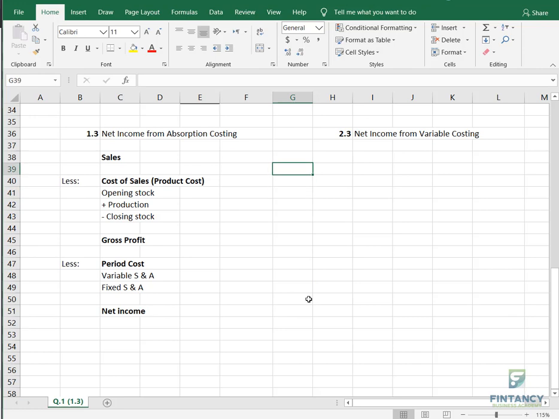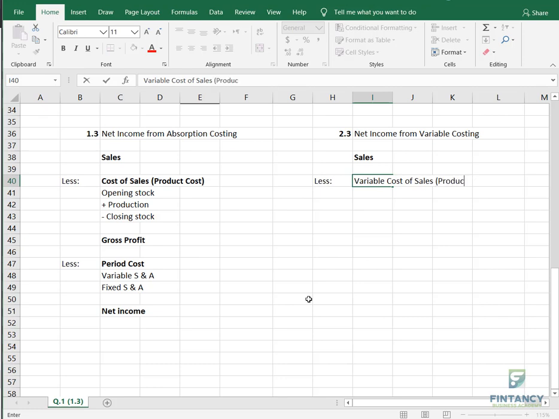What is the format for variable costing? Sales, same, no difference in the sales. Then you write here not cost of sales. Okay, you can write variable cost of sales, because we consider the variable cost in the product cost, remember? So you can say product cost.